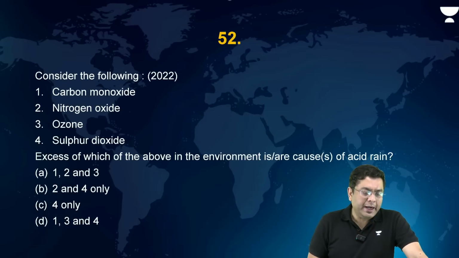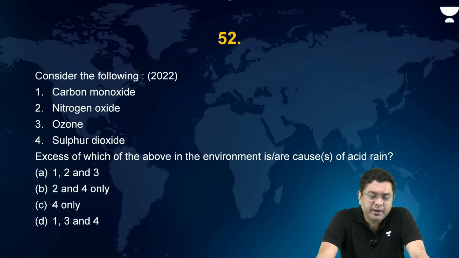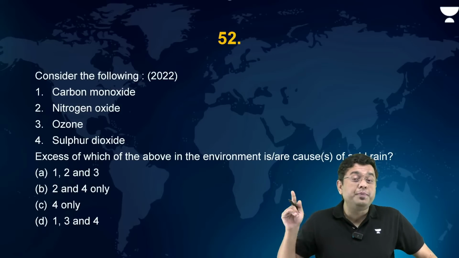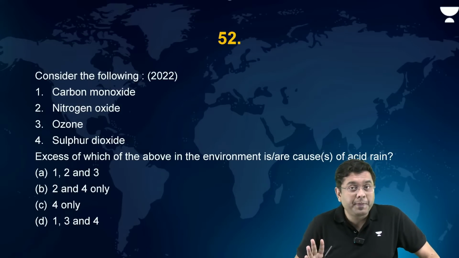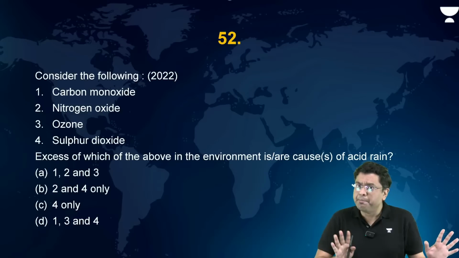Okay? Now, consider the following in terms of the effluents: carbon monoxide, nitrogen oxide, ozone, sulfur dioxide. Excess of which of the above in the environment is or are the causes of acid rain? This is a question again which UPSC has repeated twice. So this is a simple question.